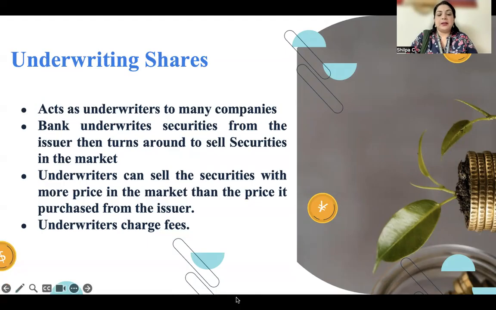So with this, I hope all of you have understood what the functions of the bank are, what a bank is, as well as what we mean by banking. Thank you very much.